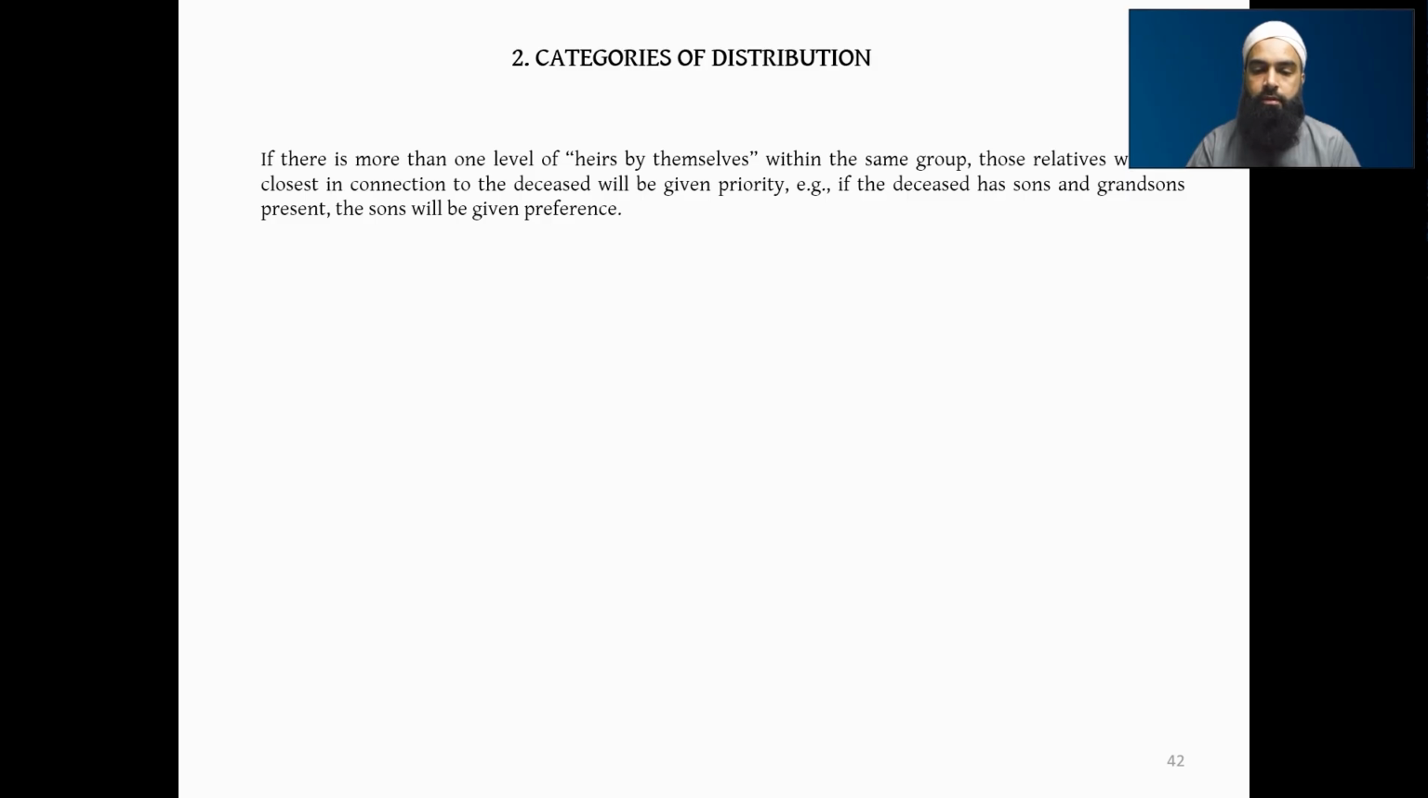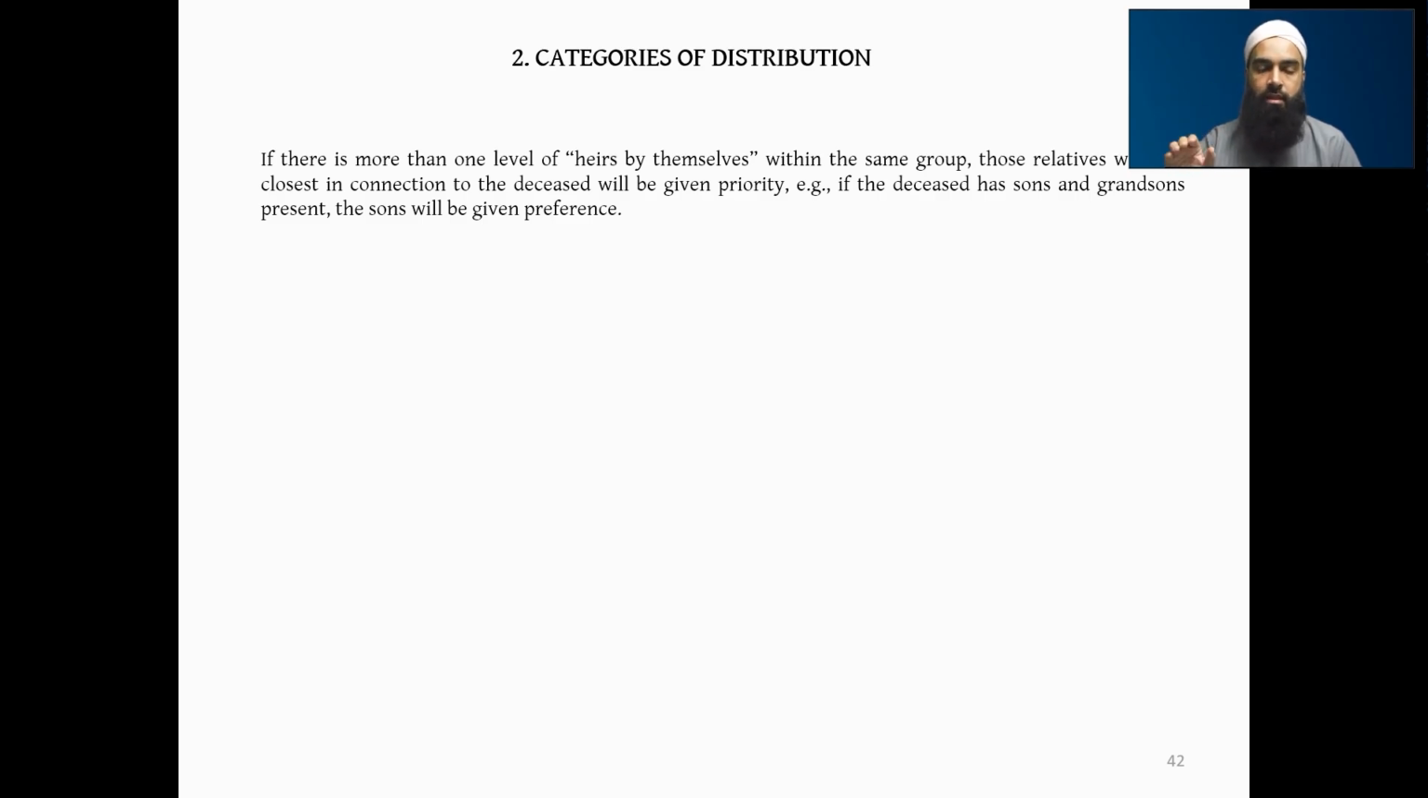I'll give you this example. I'll make you understand this in a diagram, inshallah. But just to finish off this, if there is more than one level of heirs, asaba binafsihi, within the same group, then those relatives who are closest in connection to the deceased will be given priority. So if, for example, the deceased has sons and grandsons, then obviously the sons will get preference over the grandsons.